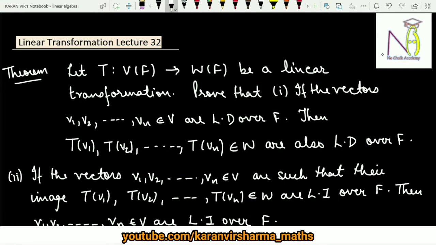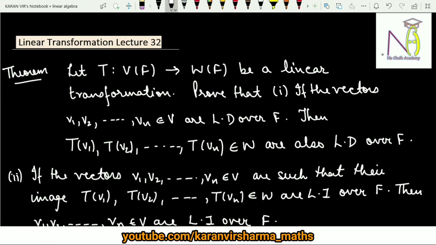The theorem for today is: let T be a linear transformation defined from V over the field F to W over the field F. Then prove that if the vectors v1, v2, and so on to vn are LD over F, then T of v1, T of v2 and so on to T of vn, which obviously belong to W, are also LD. Now what is LD and LI? You can visit my previous video lectures for this.